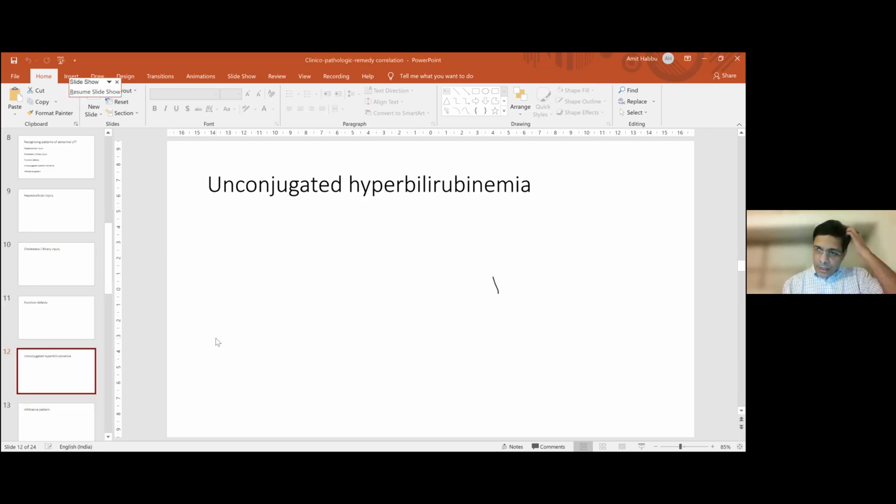Then we come to the pattern where there is isolated, unconjugated hyperbilirubinemia. This is actually not commonly a hepatic abnormality of any significance. The first possibility is that this is hemolysis or a hemorrhage somewhere, and the second possibility is Gilbert syndrome, which is present in about 5% of the population. You get marginally elevated bilirubins, predominantly unconjugated.